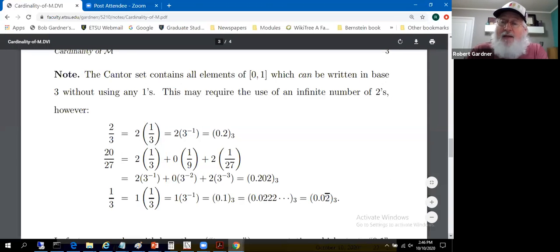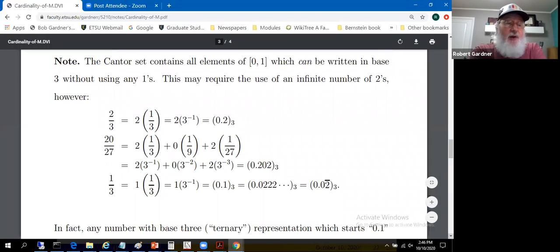Just as in base 10, you can write 1 in 2 different ways. You can write it as 1, or you can write it as 0.99999 with an infinite number of 9's. Both of those are the same representation of the number 1, base 10. Same trick here. We've decreased this digit by 1 and followed it up with a bunch of the last digit in base 3.